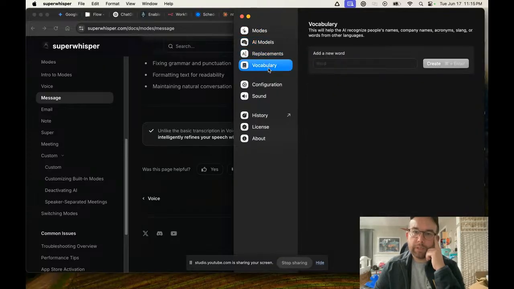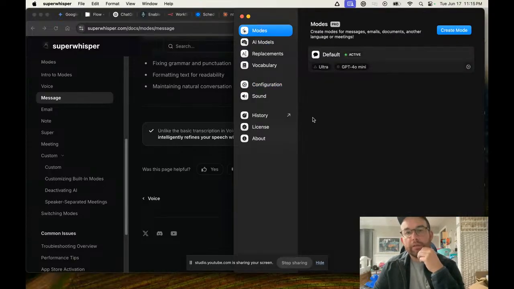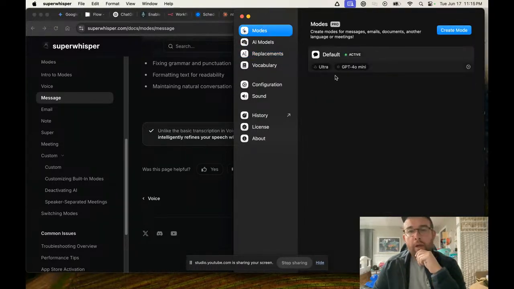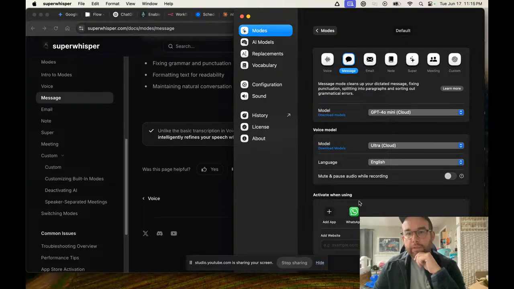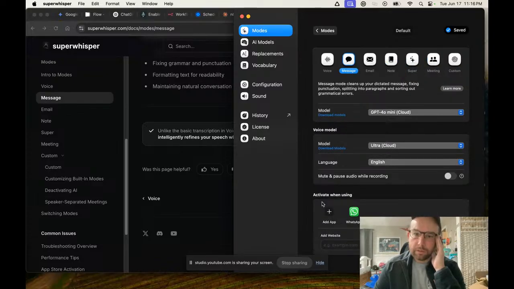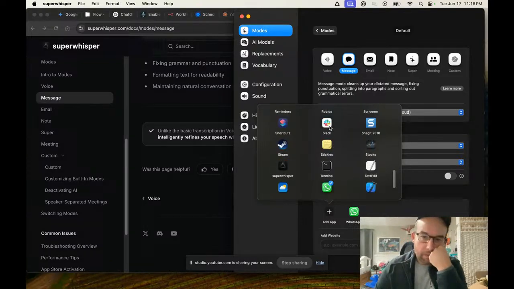History, Super Whisper, vocabulary, add a new word, configuration. This is pretty cool. I feel like there's a lot I could do with this. Create mode. Default active mode, message. Oh, okay. So activate when using WhatsApp. Oh, I see. So email mode, professional email, note mode, clear notes, structured sections. Okay. So like this is of Slack. So Slack.